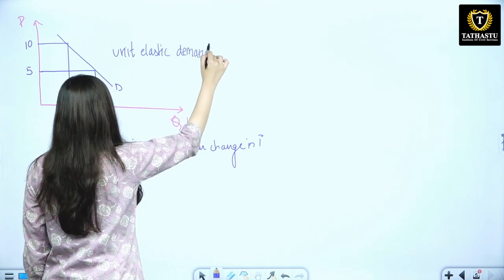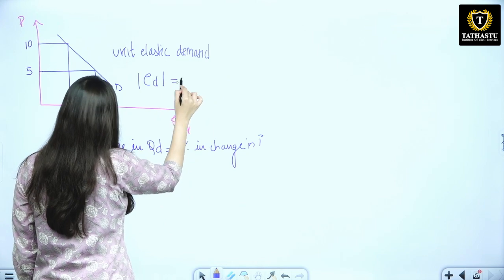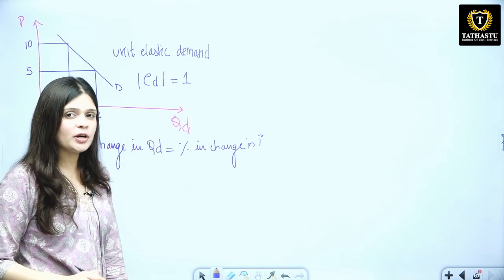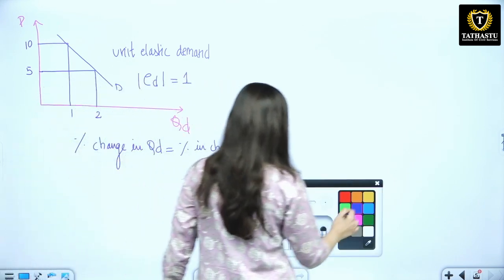Elastic demand, unitary demand. In this case, the elasticity of demand is equal to 1. Okay, so the proportion is the same.